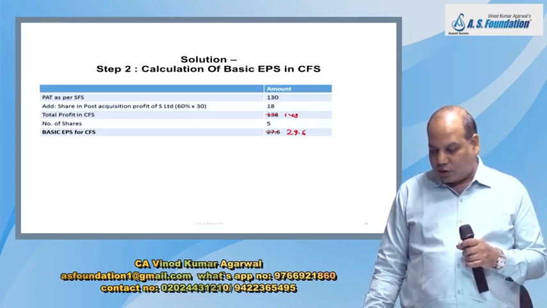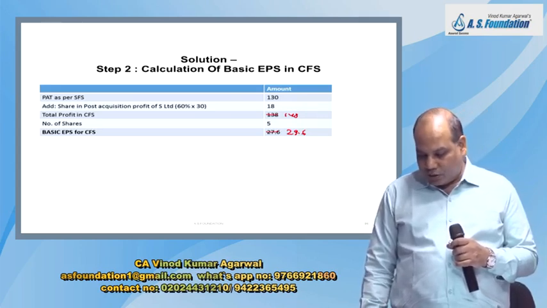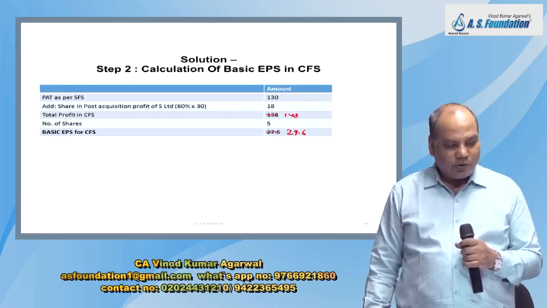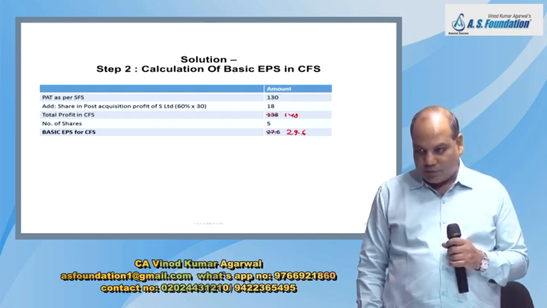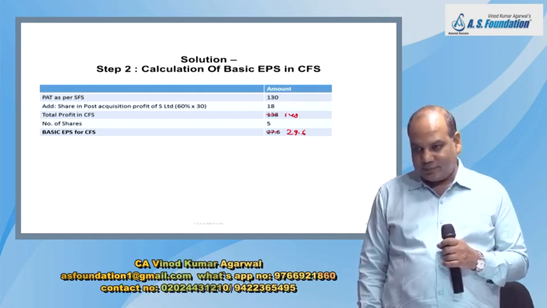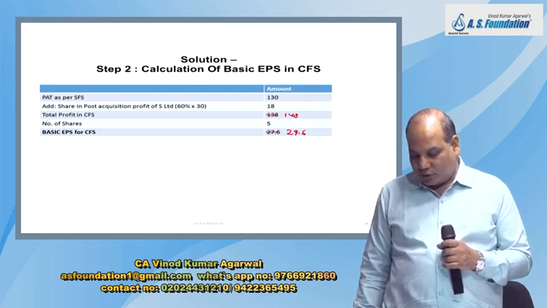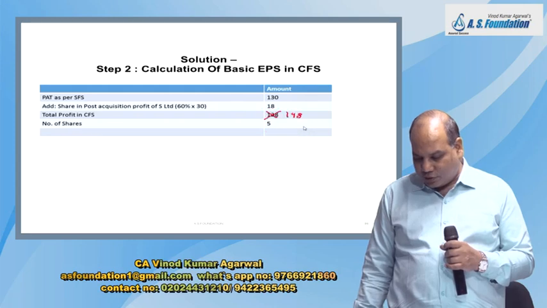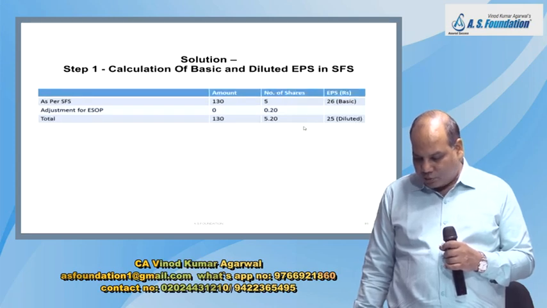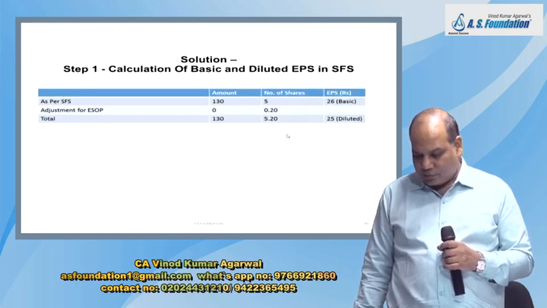Now visualize how will your diluted EPS be calculated in CFS. Now I'll just take you back to the previous calculation. See the diluted EPS in SFS. Okay, 130, 5.20, 25.